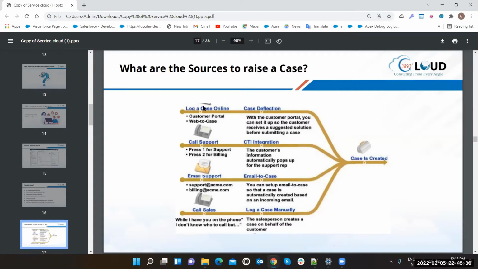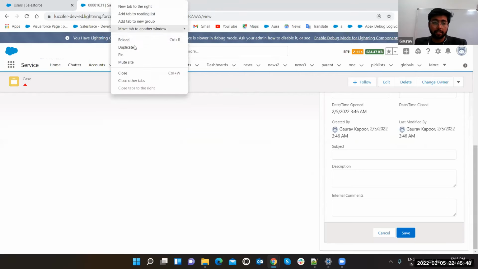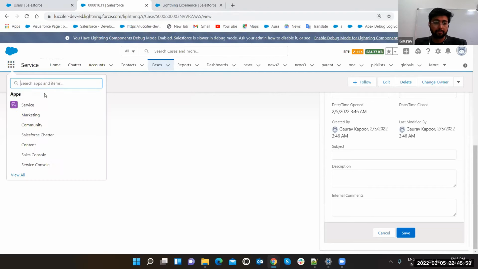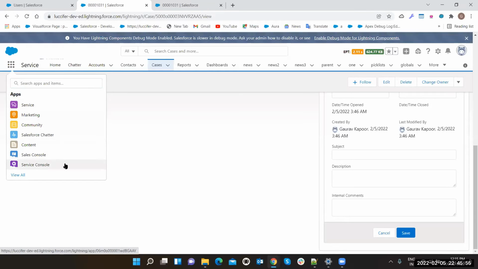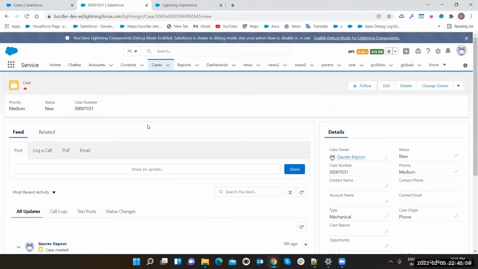But all the tabs are not available. Service Cloud has more tabs, but Service Console has only two or one tabs. Yes, exactly. See, this is Service Cloud. Let me create a duplicate of this. One second, let me show you. See, this is Service Cloud. It is showing you all of the tabs, and you can work on it.